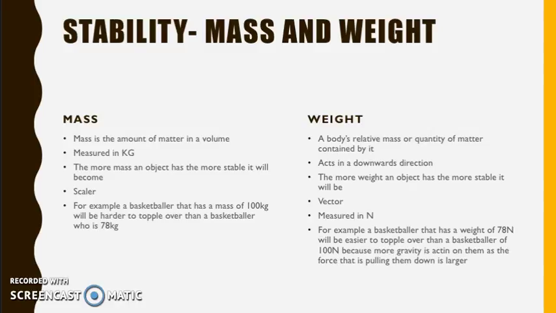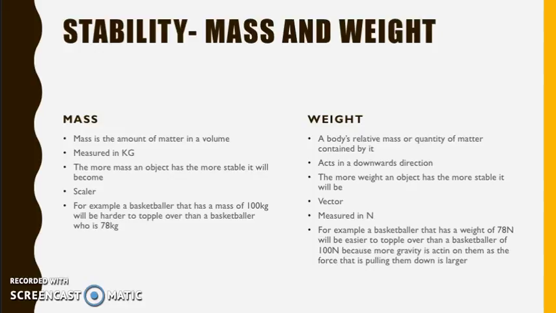Stability is affected by mass and weight. So mass is the amount of matter in a volume and it's a scalar. It is measured in kilograms. The more mass an object has, essentially the more stable it will be, because it takes more force to make it unstable. So an example would be a basketballer that has a mass of 100 kilograms will be harder to topple over than a basketballer who is 78 kilograms.